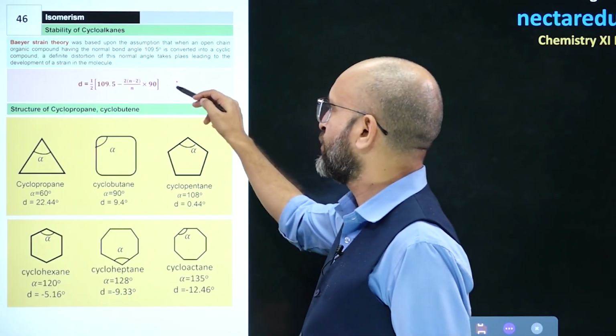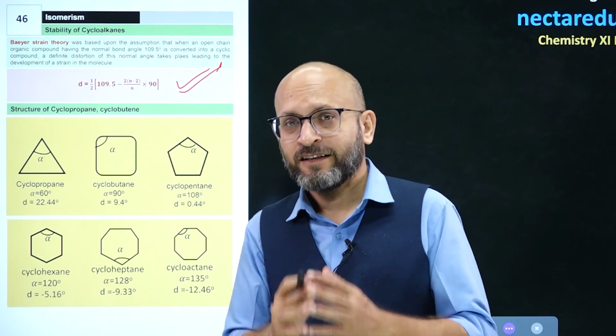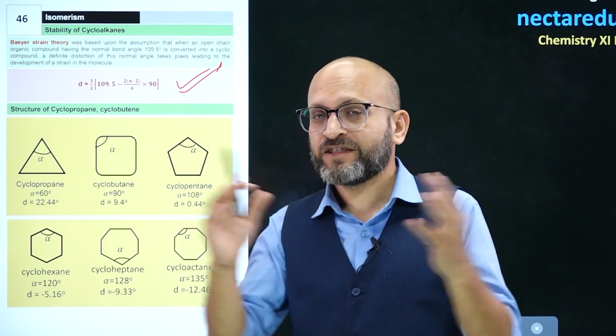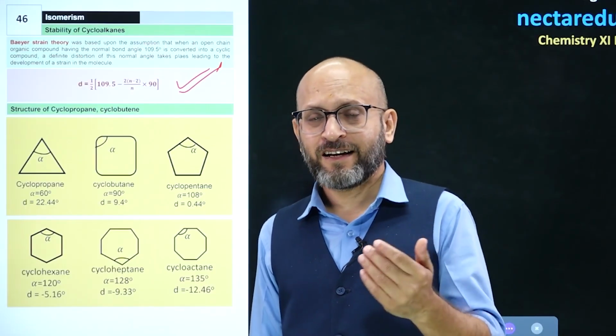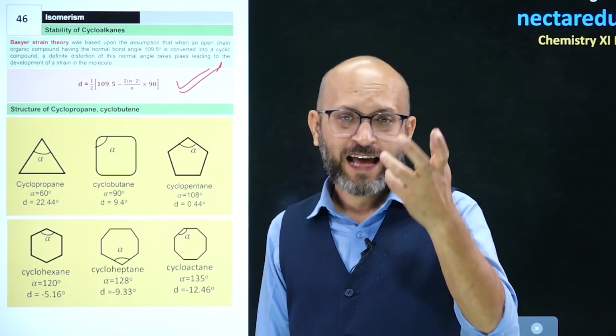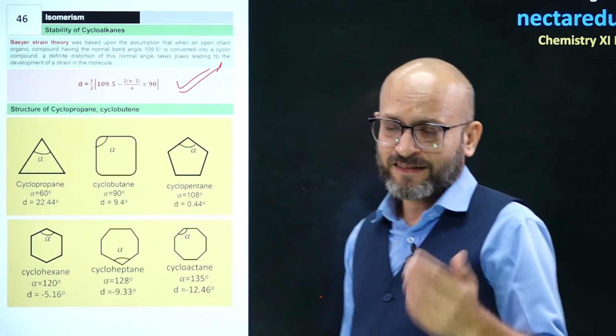So, this formula could be used for comparison of the angle strain that is observed when an open chain compound converts into a cyclic compound. So, what are the angle strain values, and which one has more strain and which one has a lesser strain value? So, let us check.